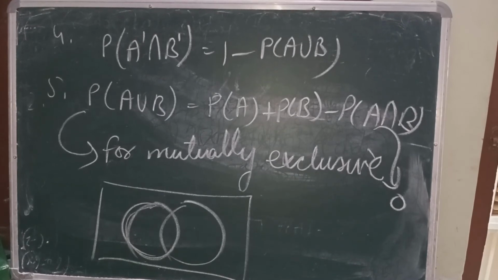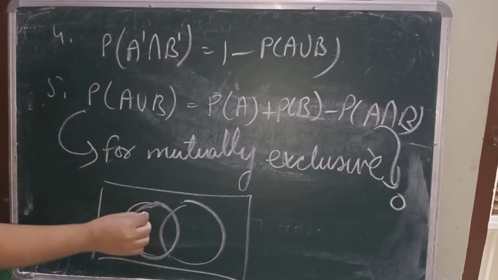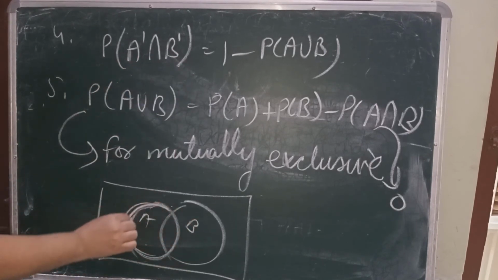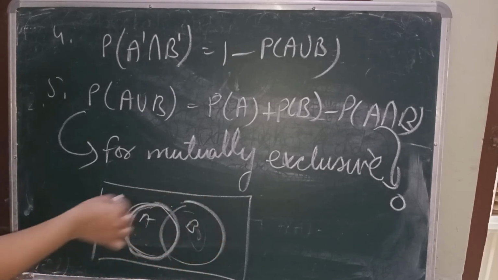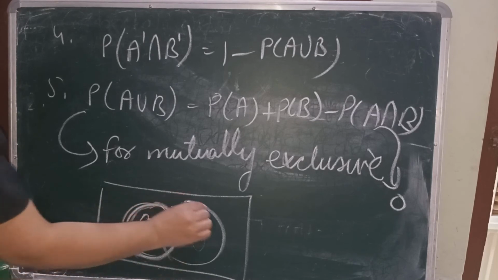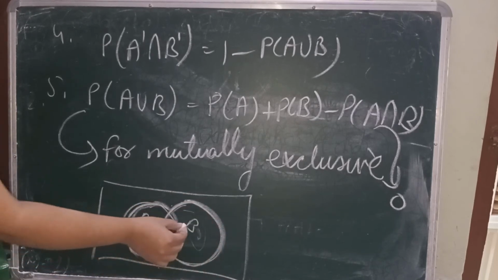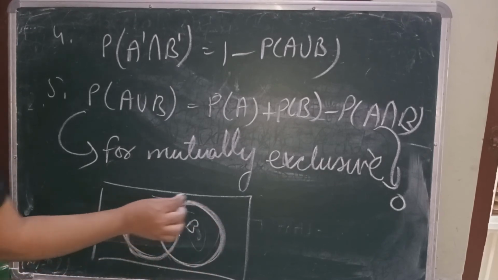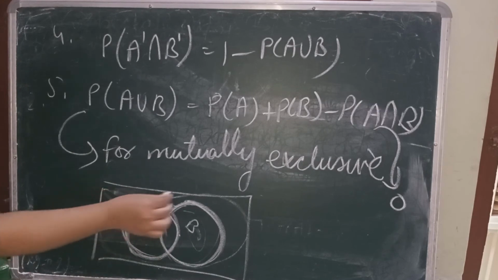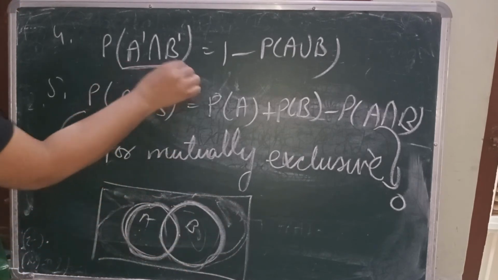Now for special case 4, it's written probability of A complement intersection B complement. When we are talking about A and B, A complement means leave A, then all including this part also and the outside part also. When we are talking about B complement, that means leave B also. And they are asking the intersection of A complement and B complement, that means leave A and B. So this outside part is known as the intersection of these.